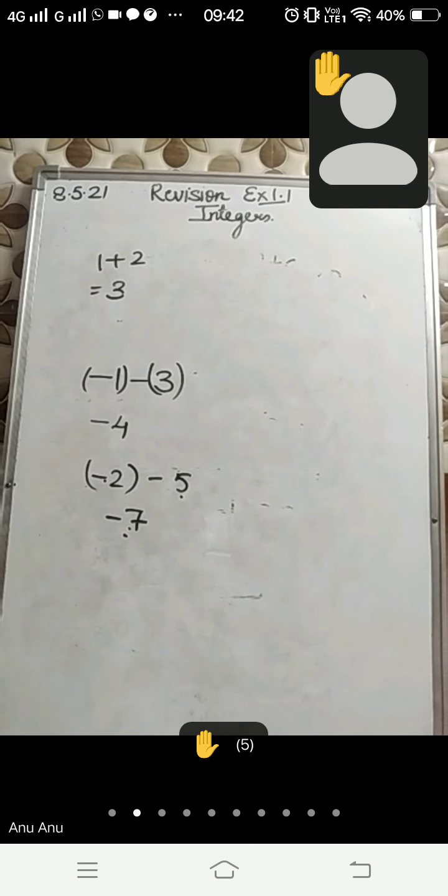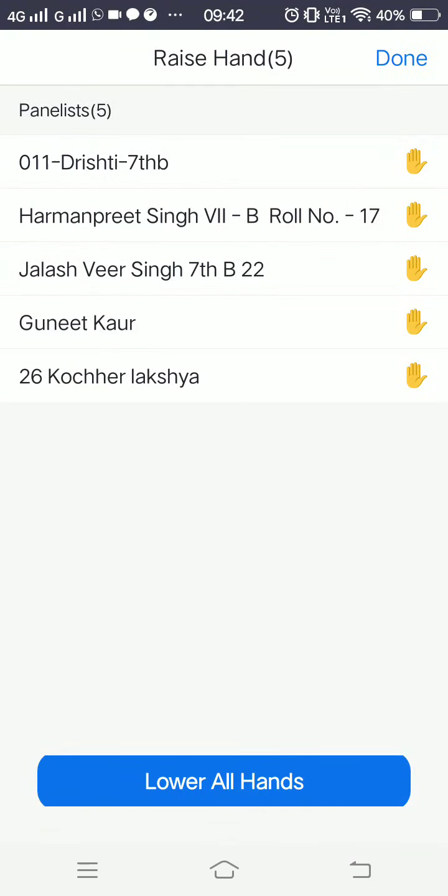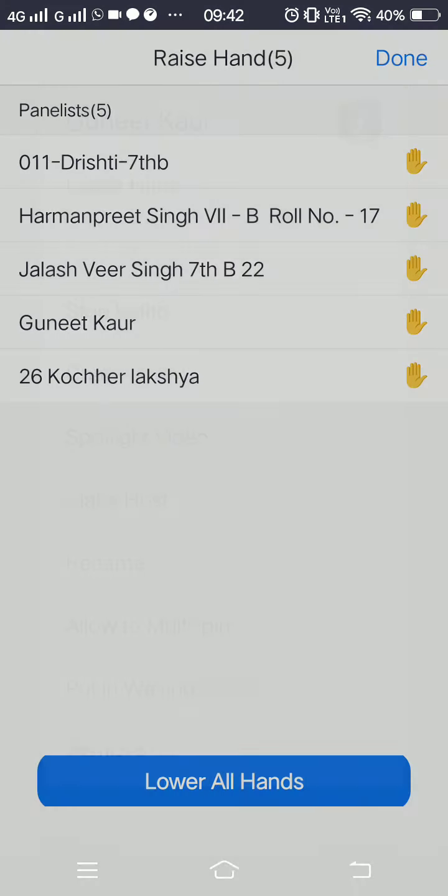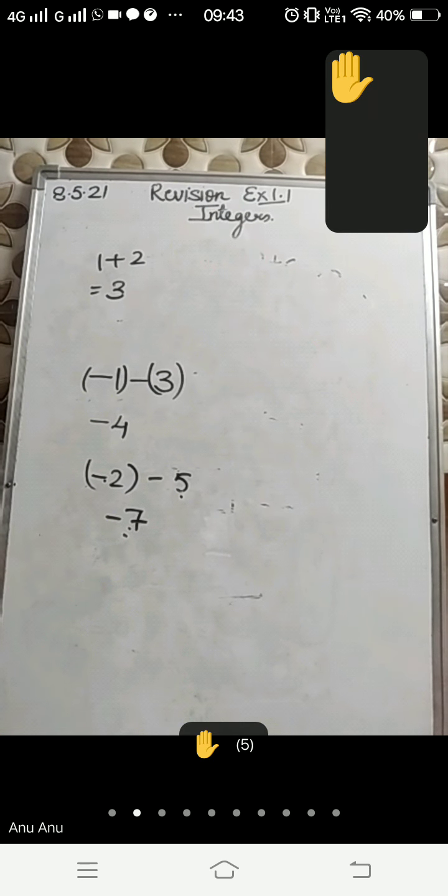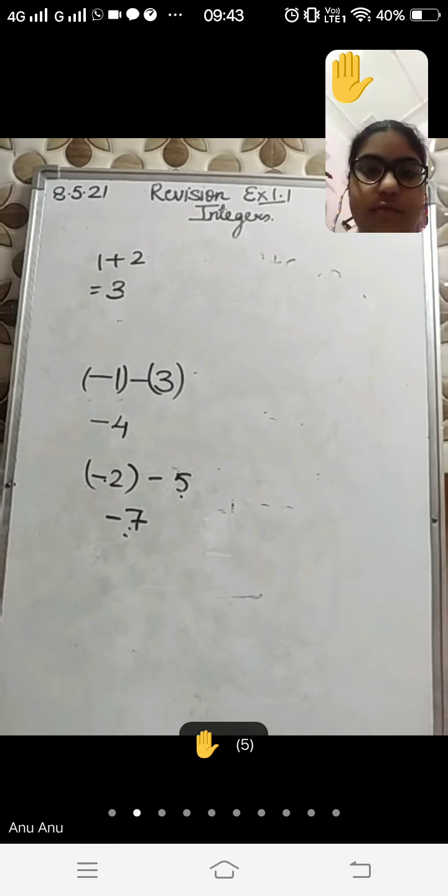Now write a pair of integers whose difference will give you the integer greater than both. Now in this it is smaller than both. Now we want the example in which the answer is greater than both. दोनों से greater आना चाहिए. Now who will tell me the example? Yes, Jalash. Guneet. हाँ जी, हाँ जी. -7 minus.